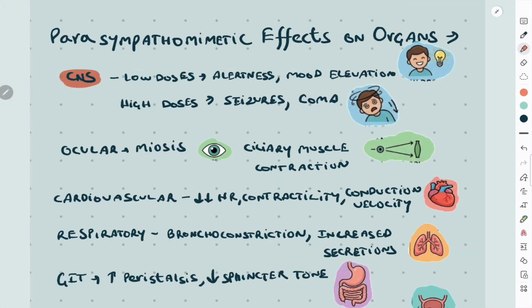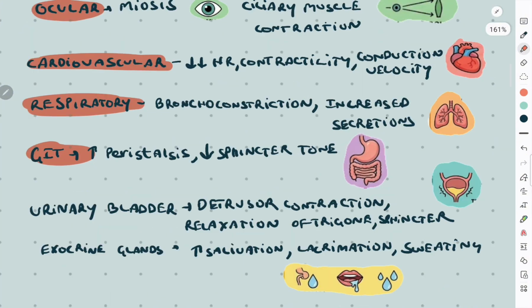In the CNS, small doses can cause mood elevation and alertness, while large doses can cause seizures and coma. In the eyes, they cause miosis. In the heart, they decrease contractility, heart rate, and conduction velocity. In the lungs, they cause bronchoconstriction. In the GIT, they increase peristalsis and decrease the sphincter tone. In the urinary bladder, they cause contraction of the detrusor muscle and relaxation of the trigone and sphincters. In glands, they increase secretions.